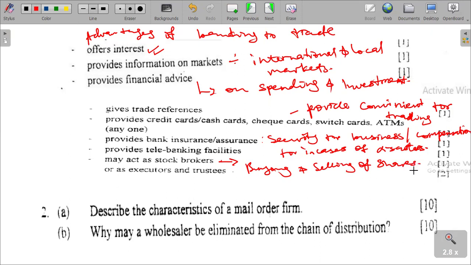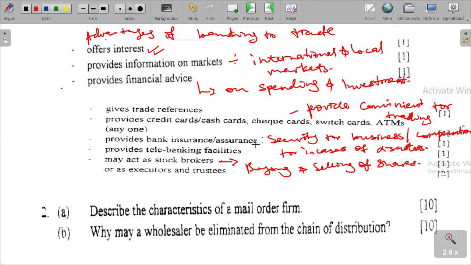That is quite a good advantage again, as well as acting as executors and trustees. When people are doing business, banking can provide facilities, given as references or as trustees, which can be used to facilitate trade. So those are some of the answers we can give.